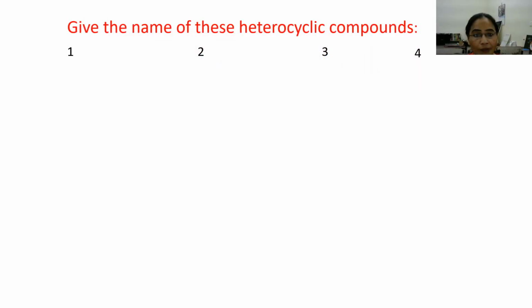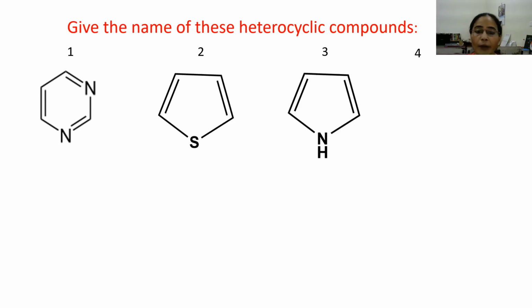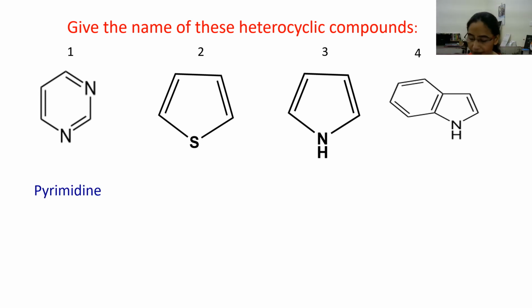And here are some questions. After learning the nomenclature of heterocycles, the trivial nomenclature, you should have an idea of the trivial names of heterocyclic compounds. So here are the structures, and you have to name these compounds. You can pause the video, draw these structures in your copy and write the names. And the names are: the first one is pyrimidine, second is thiophene, third is pyrrole, fourth is indole.